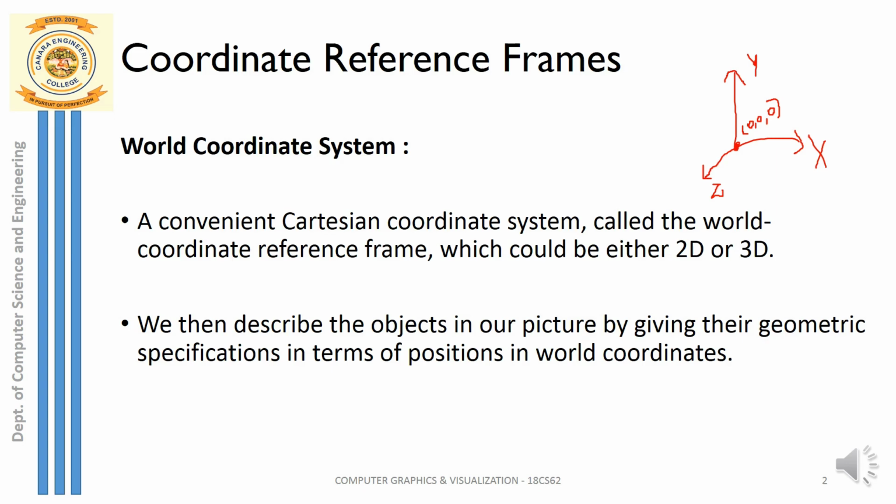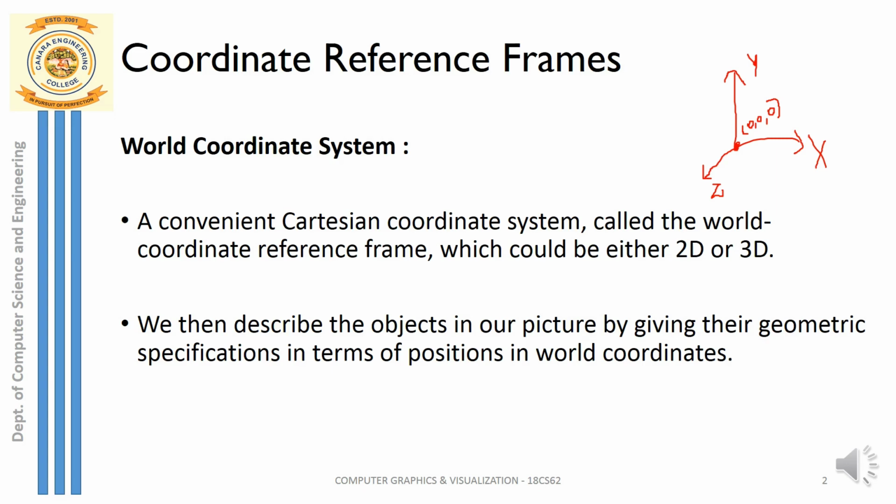So this forms a real world where we have several 3D objects. We can consider this as a world coordinate system in which several 2D or 3D objects are represented. So we can call it a convenient Cartesian coordinate system in which 2D or 3D objects are represented.